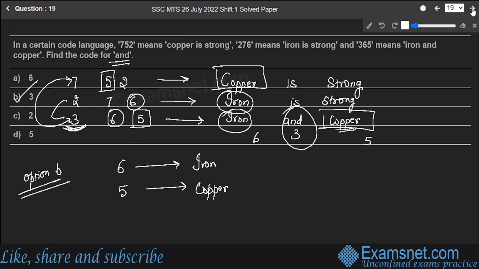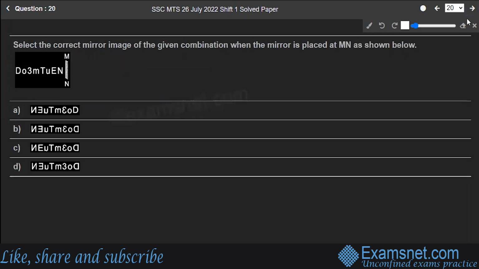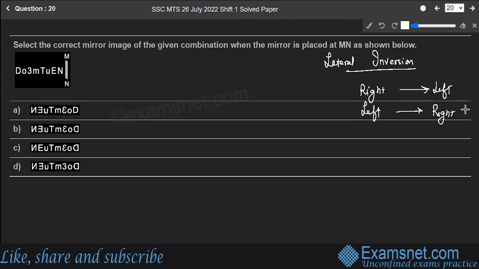Hope you're clear. Let's move to the next question number 20. Select the correct mirror image of the given combination when the mirror is placed at MN position given like this. So this is the position of the mirror. You have to find out how will these set of alphabets and numbers look like when seen in the mirror. Okay, so let's go. While doing this question, you have to remember one thing, and that is lateral inversion. What do you mean by lateral inversion? See, whenever you see yourself in the mirror, you always see your right appears to be on the left of the image. And also your left appears to be on the right of the image. This is nothing but the lateral inversion.